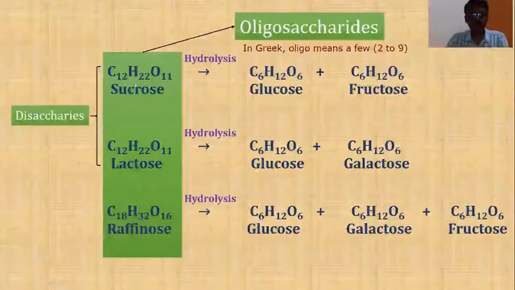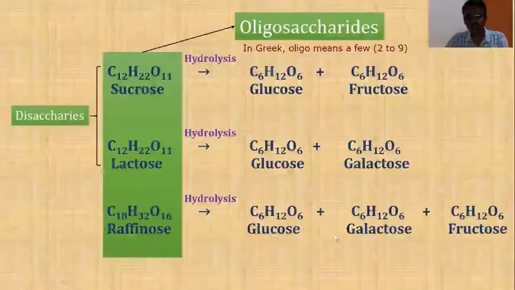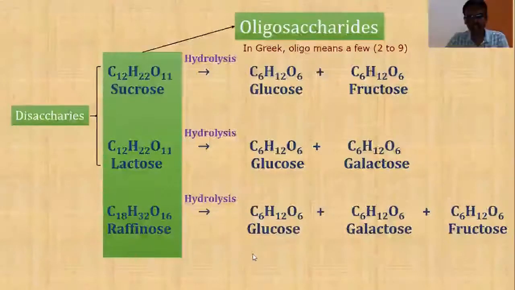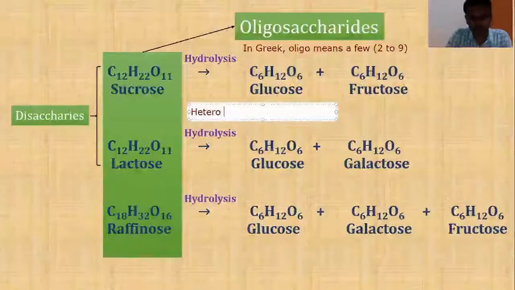Here sucrose is giving glucose and fructose, lactose is giving glucose and galactose. If a disaccharide gives different sugar units upon hydrolysis, then it is known as heterodisaccharide. So these two are examples of heterodisaccharides.